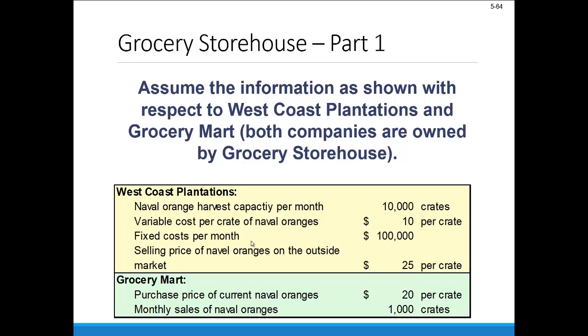Let's also say that Grocery Mart is purchasing navel oranges currently for $20 per crate, and that they turn around and sell 1,000 crates of navel oranges in their stores every single month. Let's see if there's a possible transfer price between West Coast Plantations and Grocery Mart that makes the parent company, Grocery Storehouse, better off as a whole.